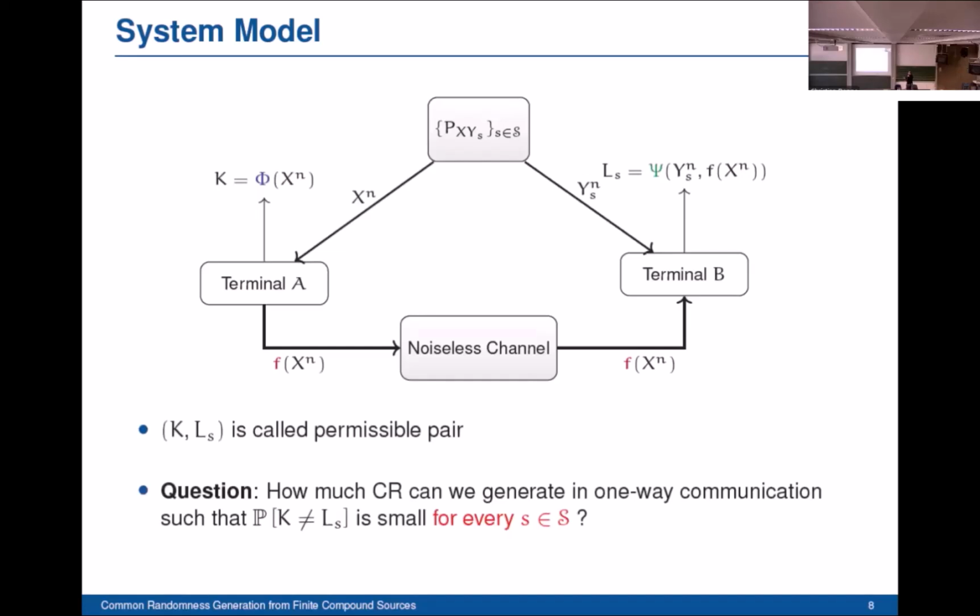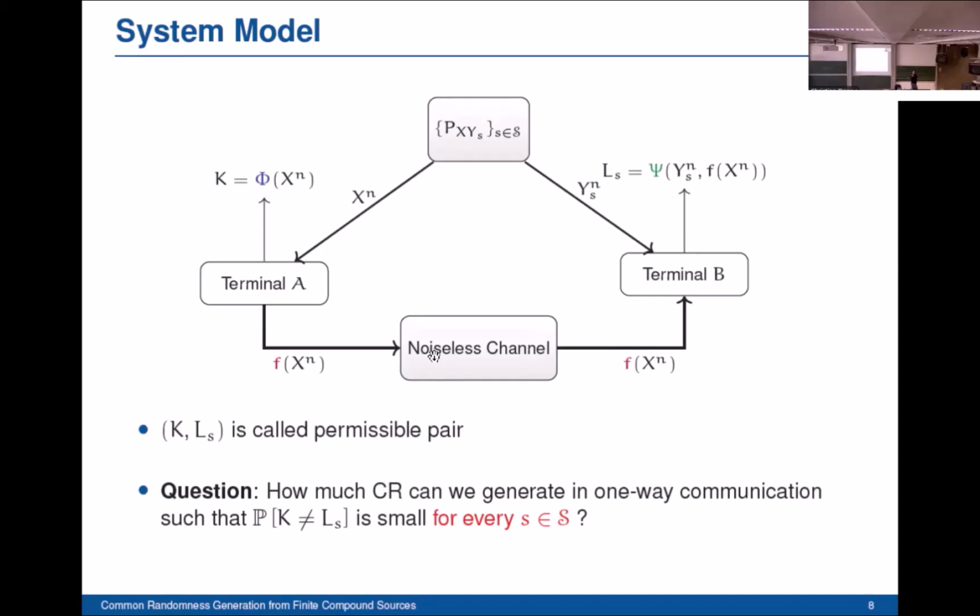Okay, now a common randomness generation protocol consists first of a function phi that maps the outputs of the generic variable X into some random variable K, which is generated by terminal A. It consists second of a function f that maps the outputs of X into some message which is sent over the channel.